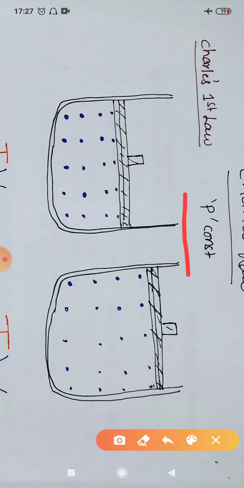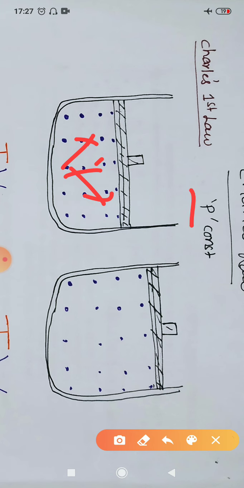Here we keep the pressure as a constant thing and we go on increasing the temperature. What happens to its volume? If you go on heating this gas, what happens inside the gas? The kinetic energy of the gas molecules increases, so they start moving very randomly with very high speed velocities here and there. And now more number of collisions occur with the walls, as less space is there.